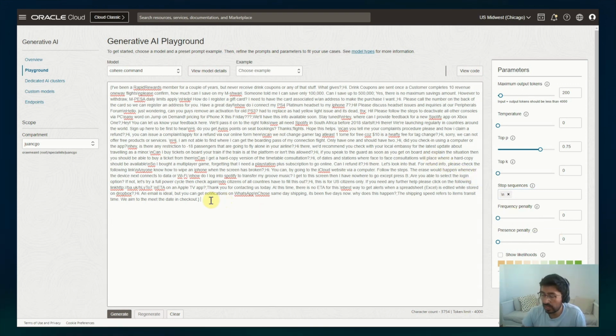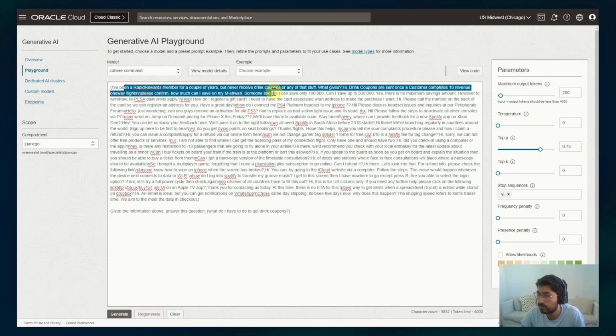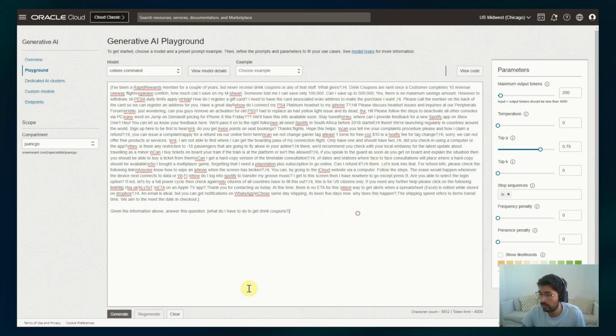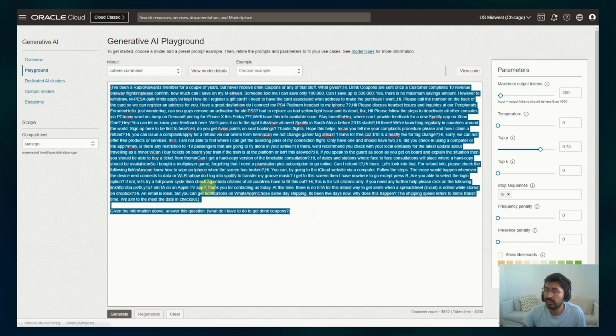Having provided this, what I want the model to do is, for instance: given the information above, answer this question. What do I have to do to get drink coupons? So it's just based on what I have there. In the end, this is the prompt that I'm providing to the Generative AI's REST API.